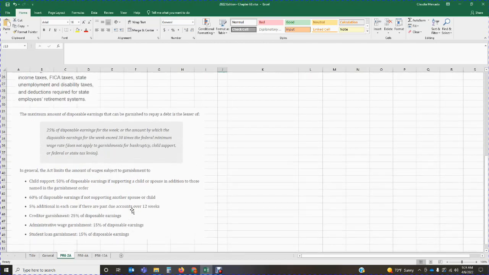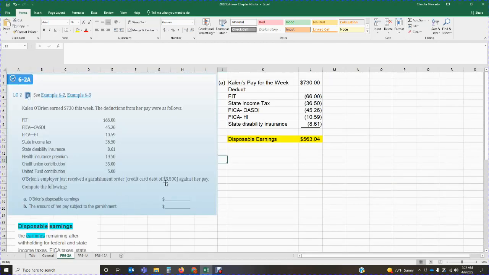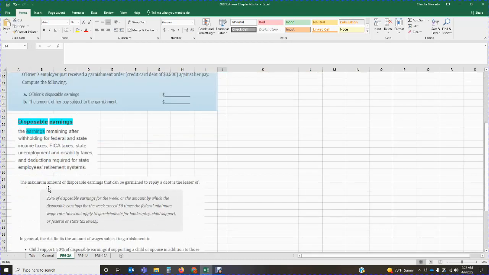In this particular problem, we have a credit card debt of $3,500 that is being garnished from our wages. Based on the information provided, the maximum amount is 25% of the disposable earnings for the week.